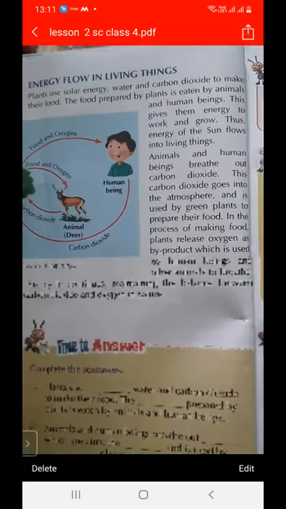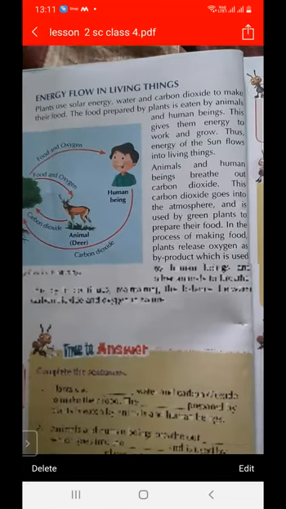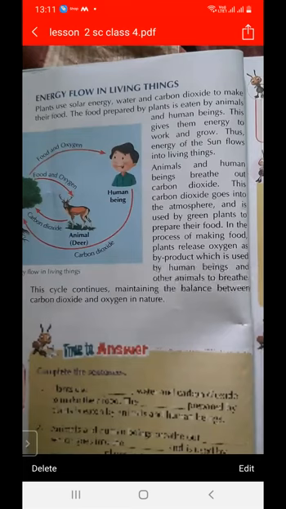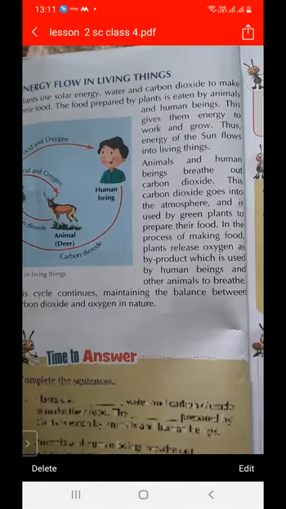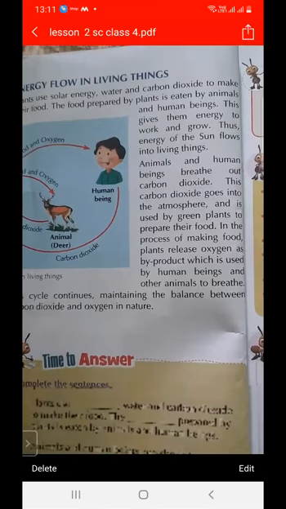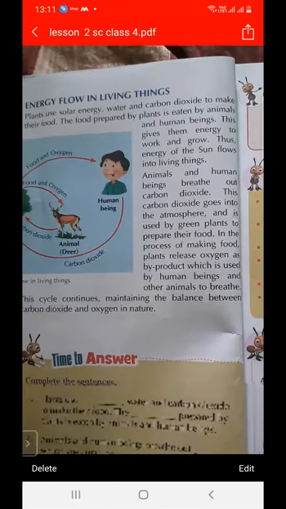Plants use solar energy, water, and carbon dioxide to make their food. The food prepared by the plant is eaten by animals and human beings. This gives them energy to work and grow. Thus, the energy of the sun flows into living things.